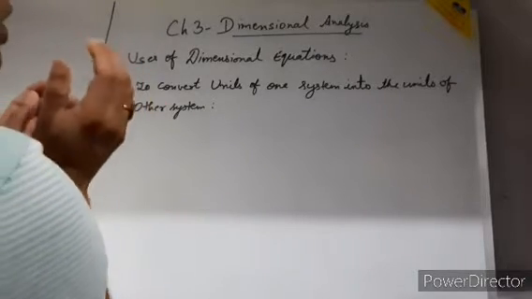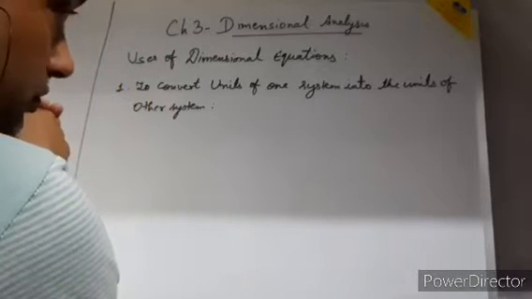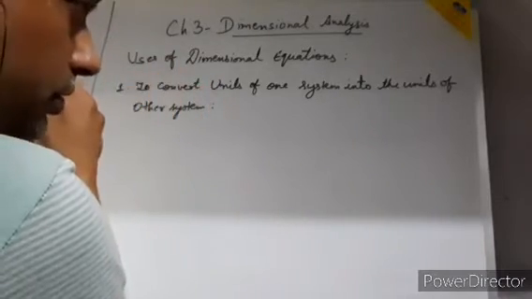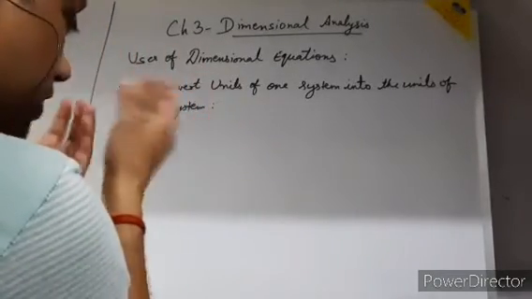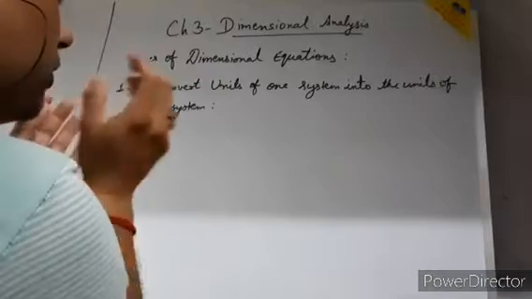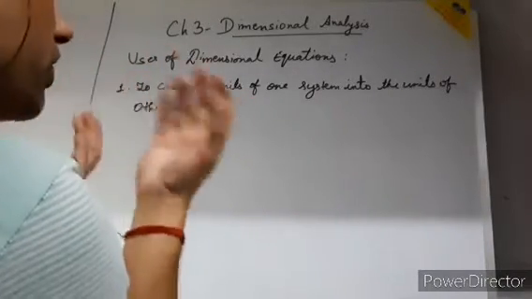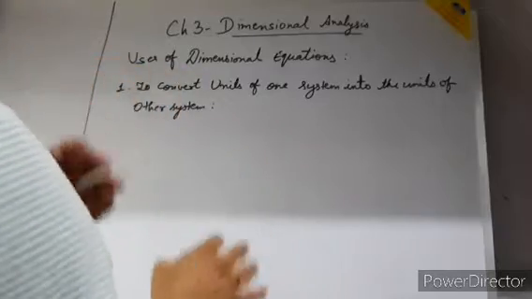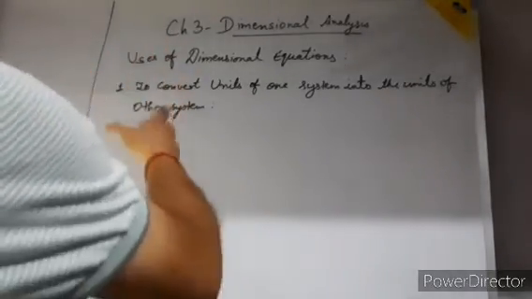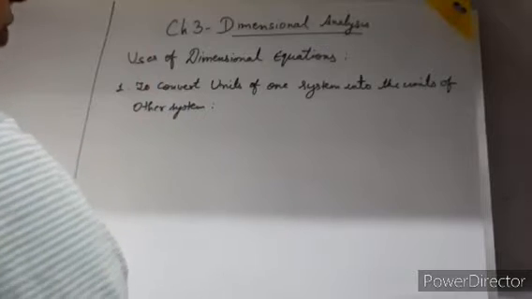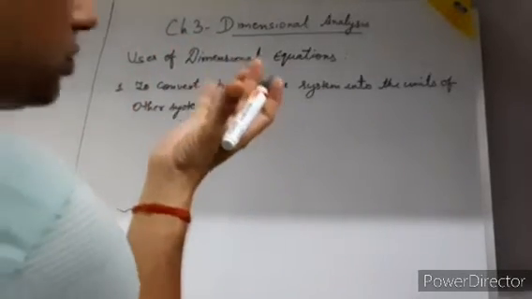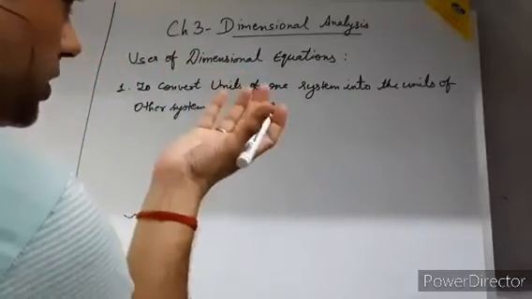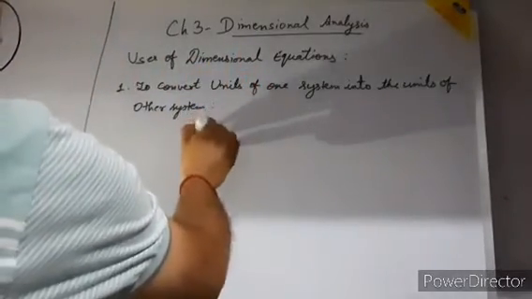So what is the relation between 1 Joule and 1 erg? What is the relation between a Newton and a dyne? And suppose the magnitude of the velocity is given as 5 meter per second, and if you convert it into CGS, what magnitude will come? All these types of questions will come in this section, to convert units of one system into units of another system. Every quantity has two things: one is the magnitude and the second is the unit. So suppose I take one quantity, P.